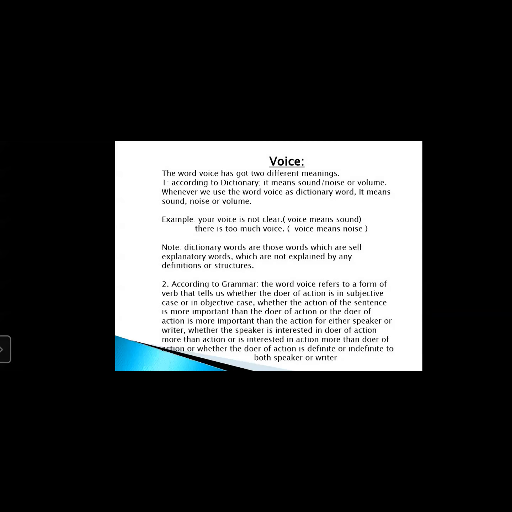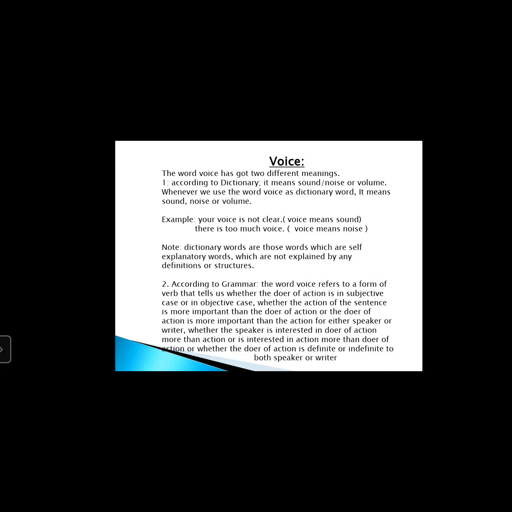Okay, so first of all, my dear students, you need to understand the word voice. Is this the same word which means awaz, which means sound, which means volume, or is it something else? So dear students, the word which we use for sound, volume, noise, it is not that voice. This word voice belongs to grammatical terms.